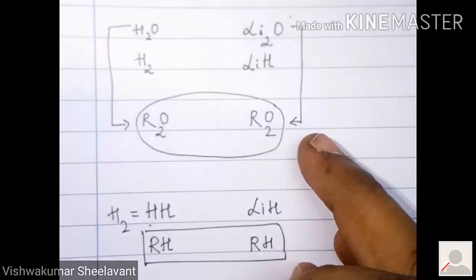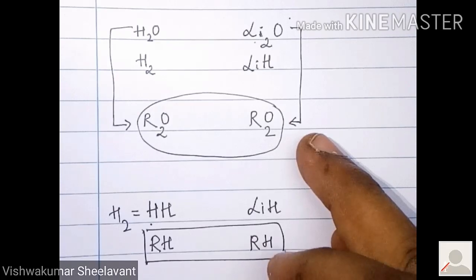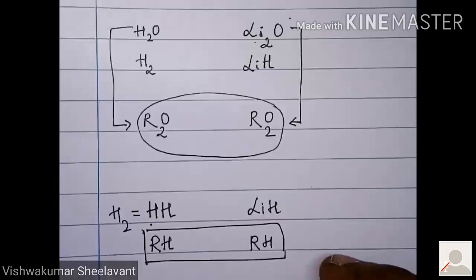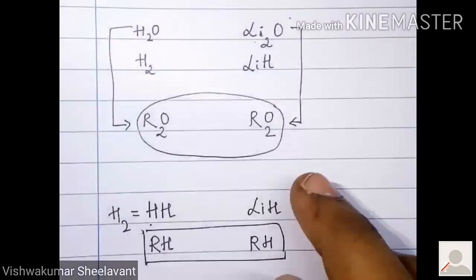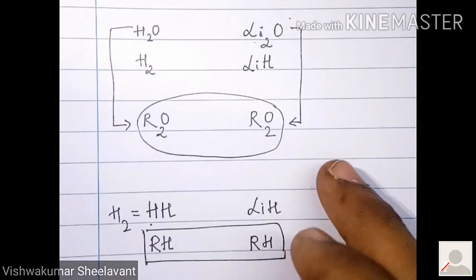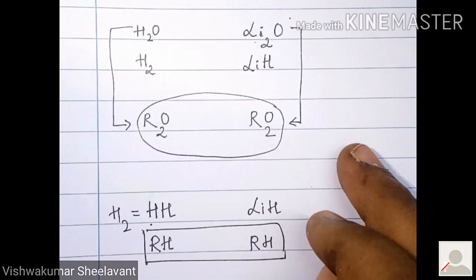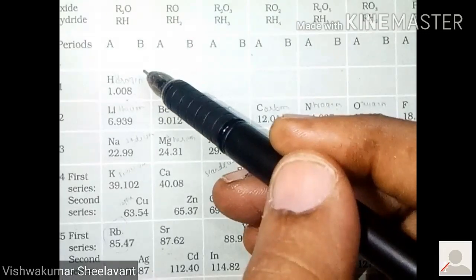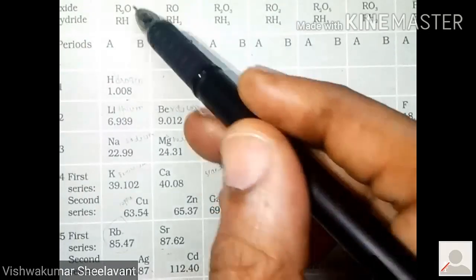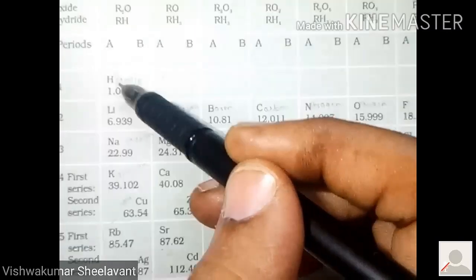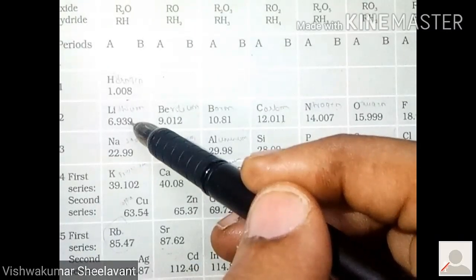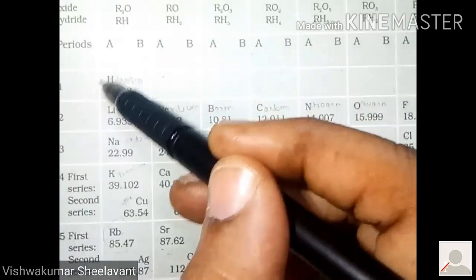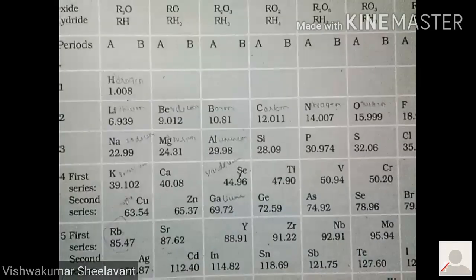So based on this, Mendeleev understood that the properties of hydrogen and lithium are the same. Since the formulae of the compounds formed were the same for hydrogen and lithium when reacted with oxygen and hydrogen, Mendeleev placed hydrogen and lithium in the same group.